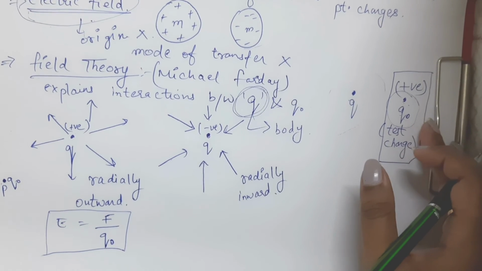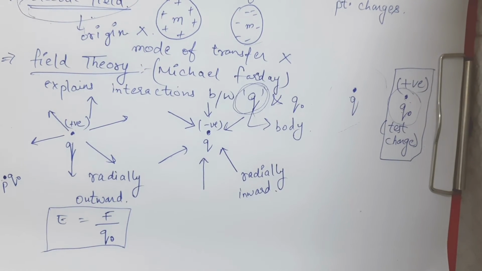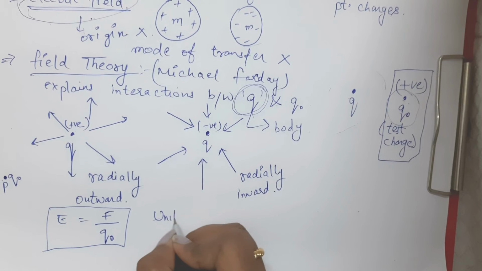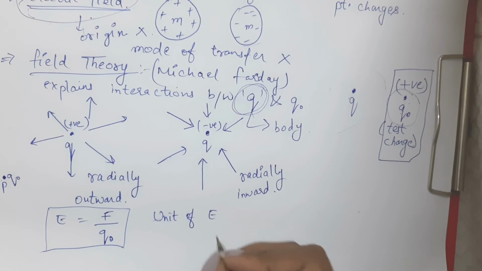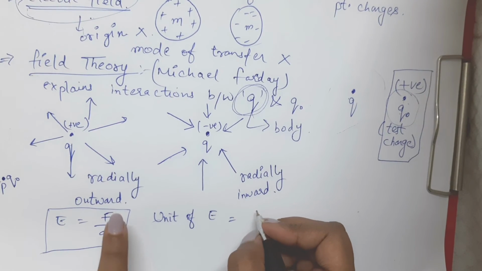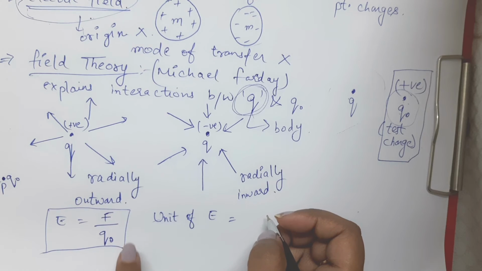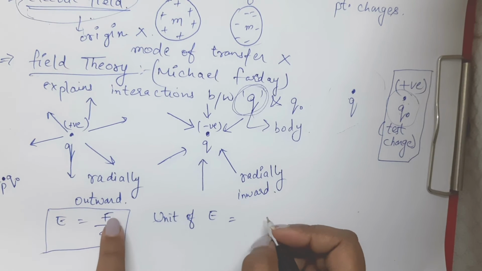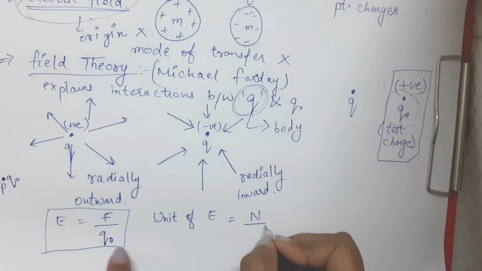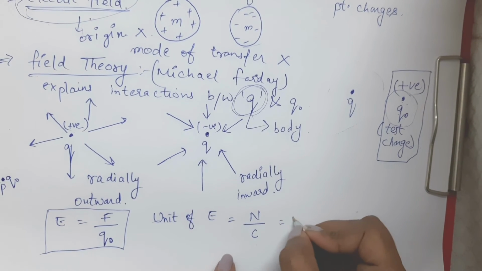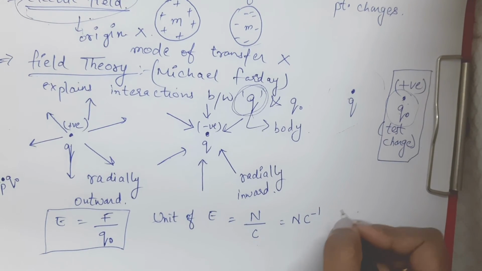So now if we want to find out the unit of this electric field, so that will be what? Unit of F divided by unit of q naught. So unit of force is Newton and q naught is a charge, so unit is Coulomb. So unit of E will be Newton per Coulomb.